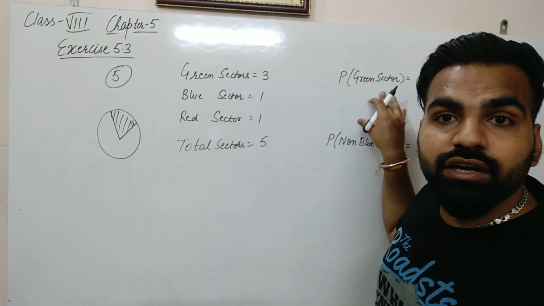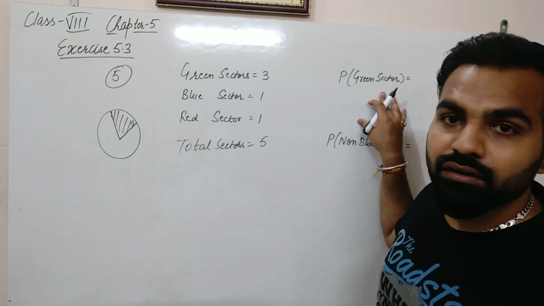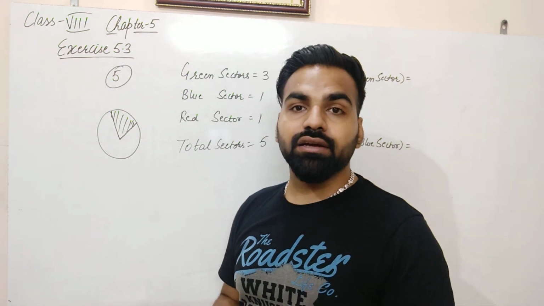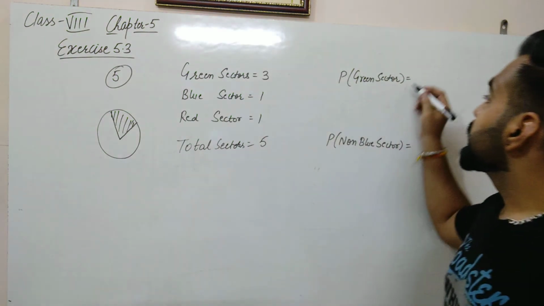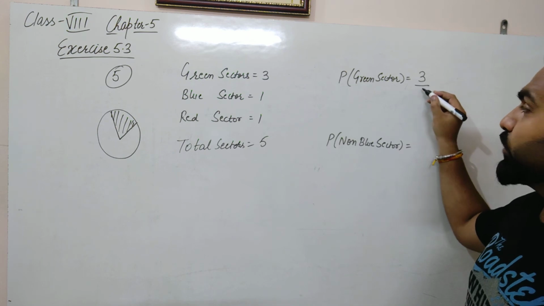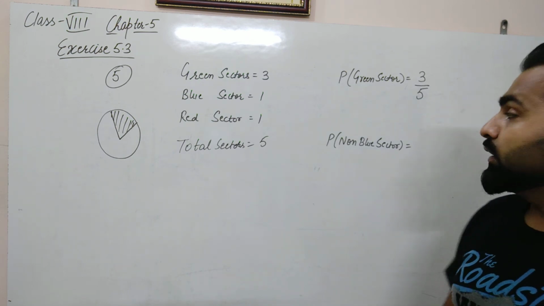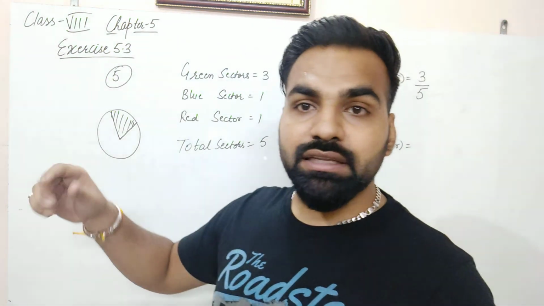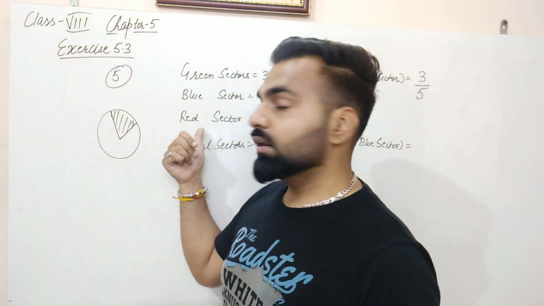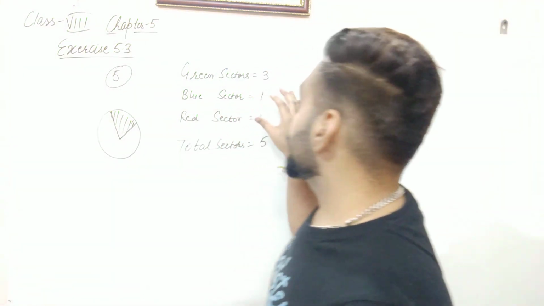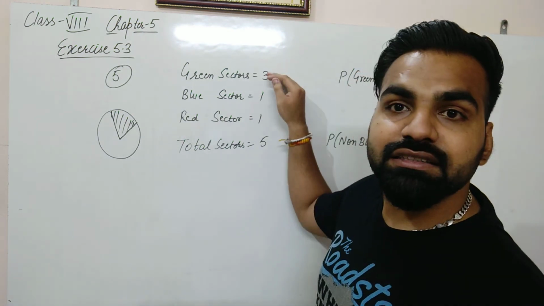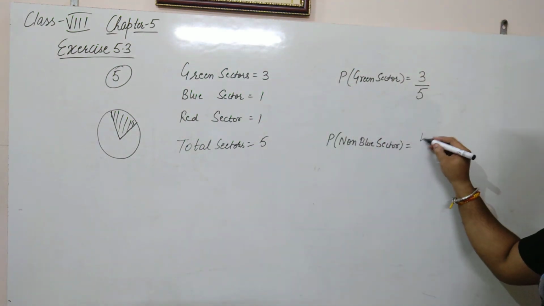Now we have to calculate probability of a green sector. So calculate how many green sectors are there? 3. So now getting a green sector will be favorable for us. So this will be 3 upon total, that is 5. Next is probability of non-blue sector. So non-blue means the sector can be green or it can be red. So only one is blue here. So non-blue are green plus red, that is 3 plus 1, 4. So probability will be 4 by 5.